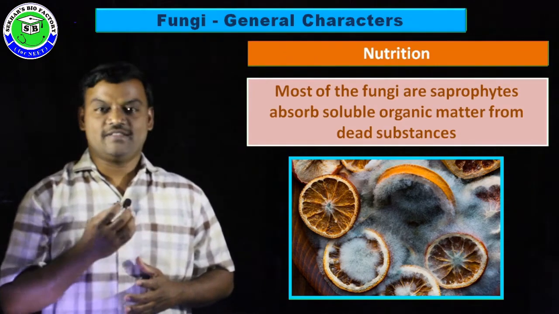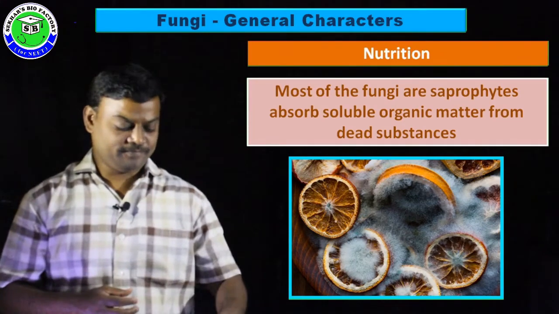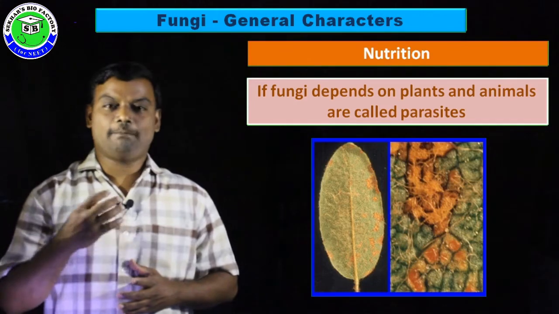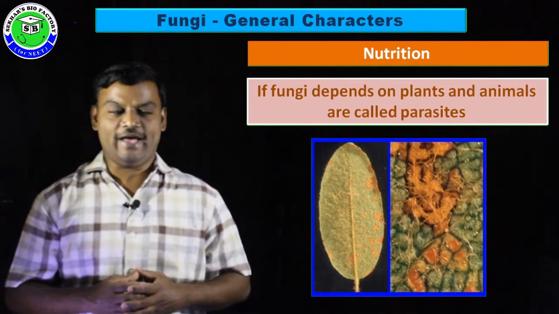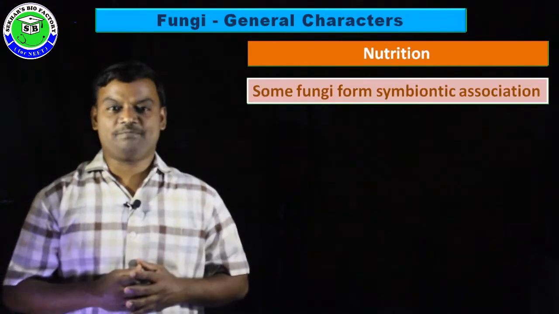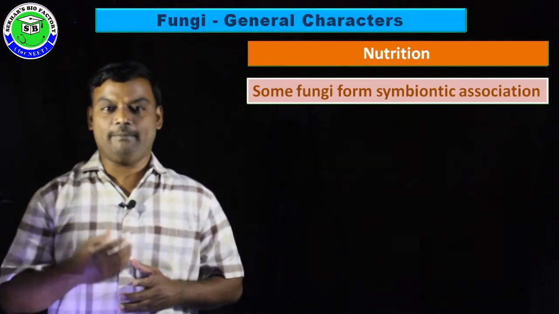They absorb soluble organic matter from dead substances. But some fungi depend on other plants and animals for nutrition, and these are referred to as parasites. But very few fungi form a symbiotic association with other members.